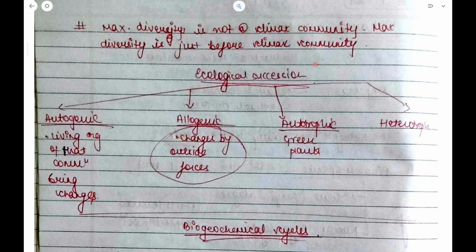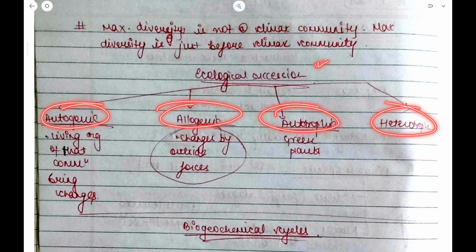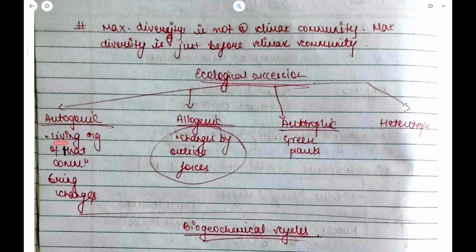Now, ecological succession can be autogenic, allogenic, autotrophic, and heterotrophic. Autogenic is when the living organisms of that community bring the changes. It means in autogenic succession, the changes are at the inside level. But when the changes are brought about by outside factors, this is known as allogenic succession. Autotrophs are the green plants, and heterotrophs are the animals.